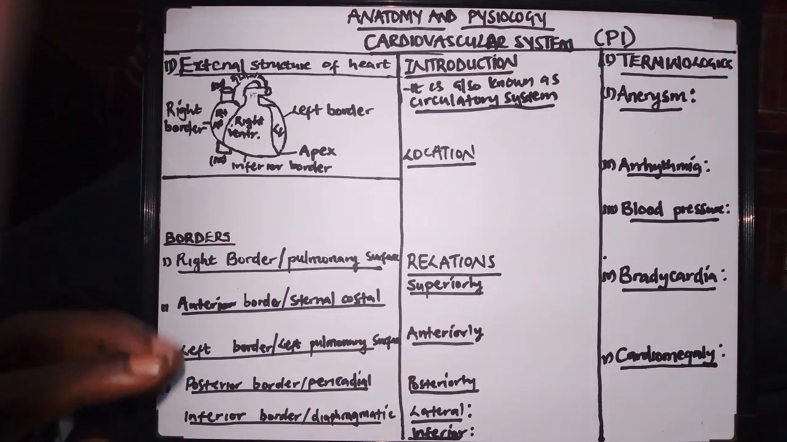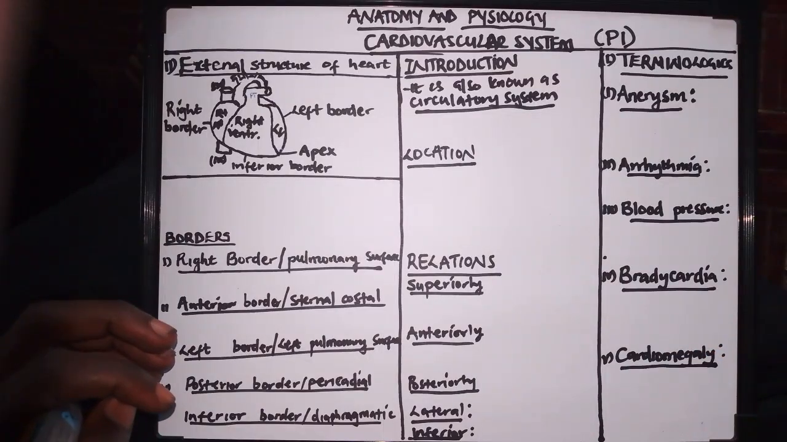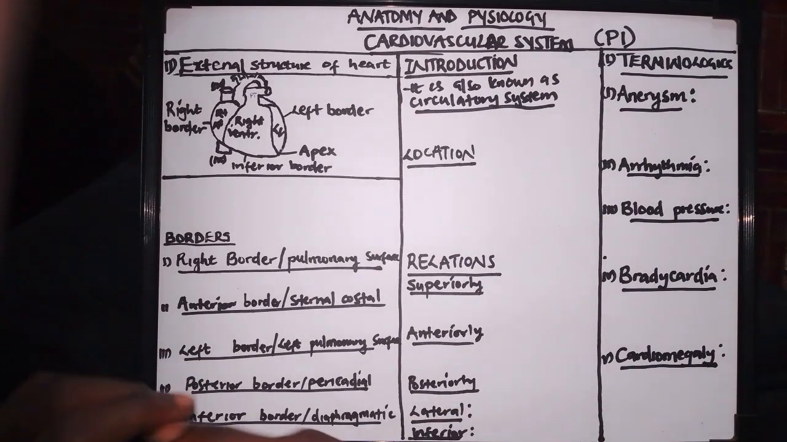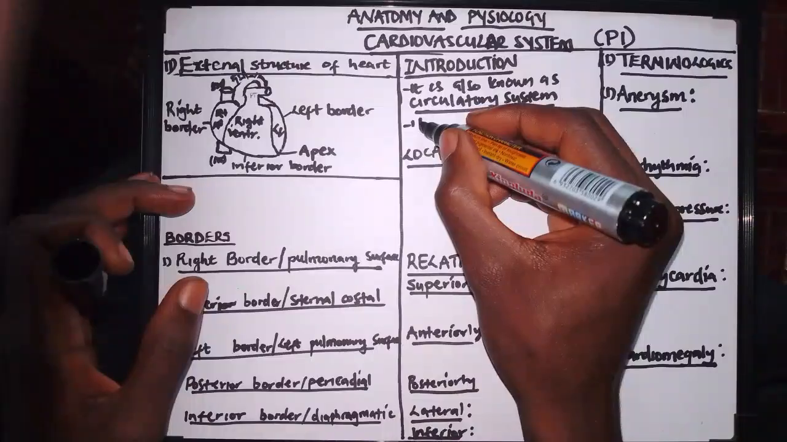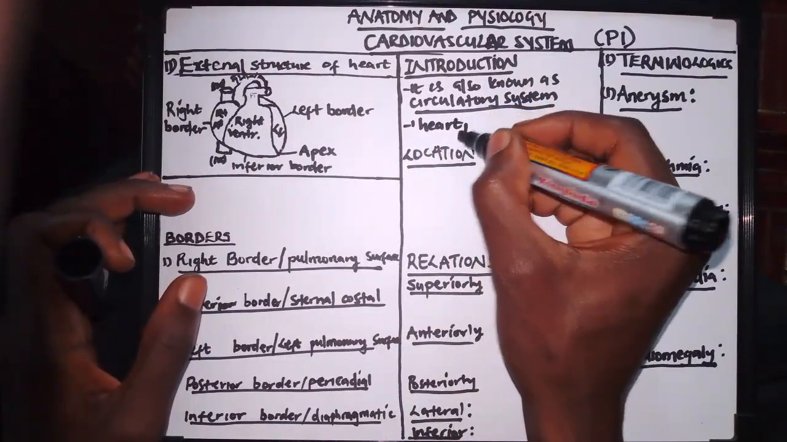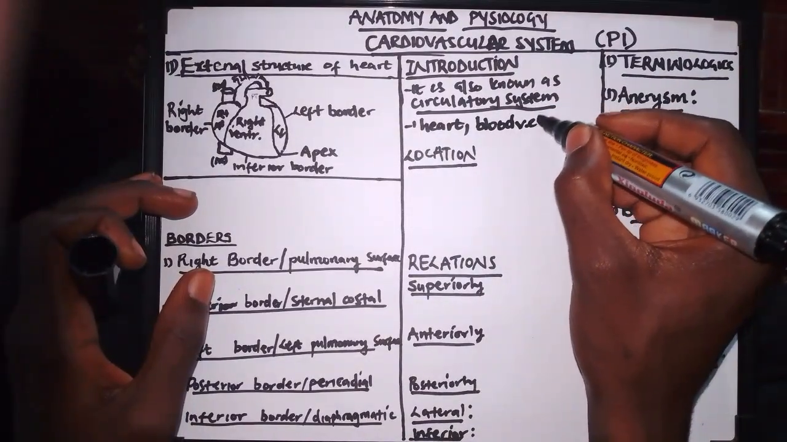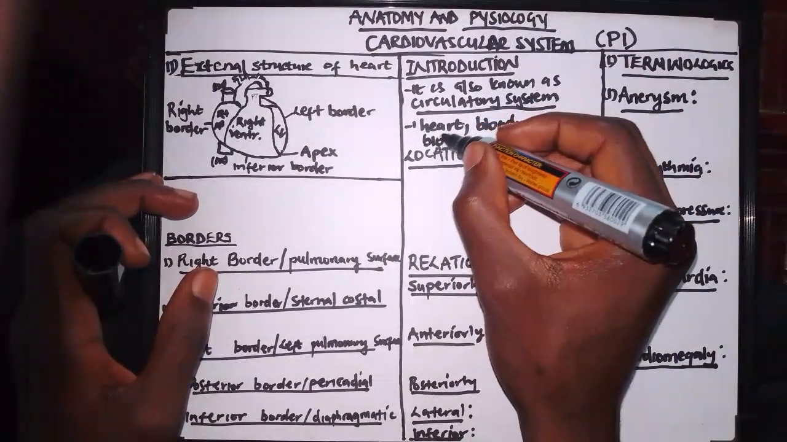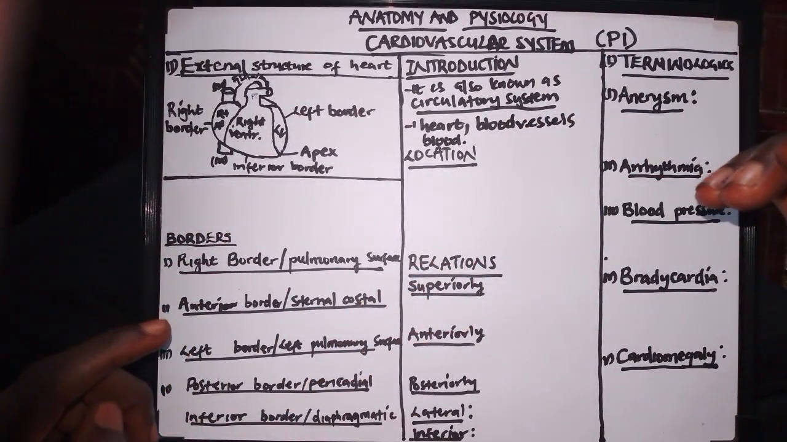So because the cardiovascular system is a system, it should consist of what? Small parts which help it to pump blood efficiently. So basically the cardiovascular system consists of the heart, blood vessels, and also what? Blood. So the cardiovascular system basically consists of three things.